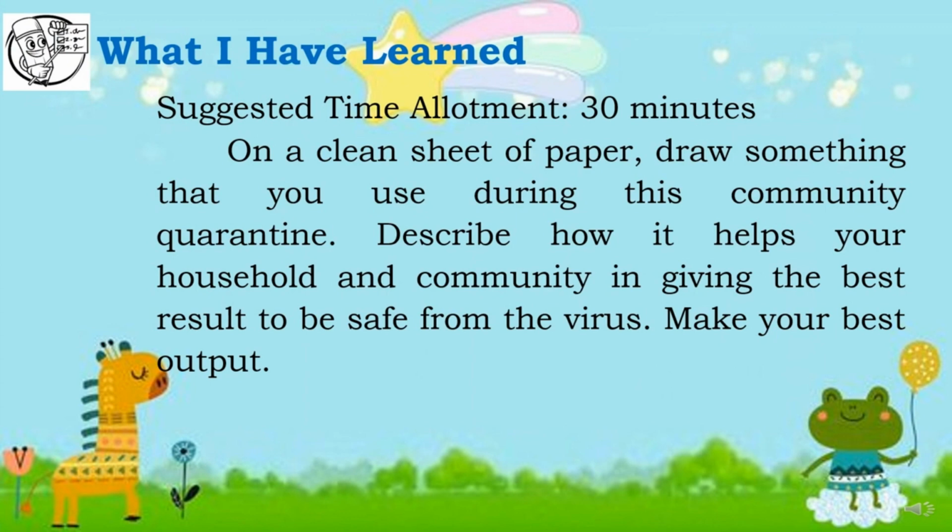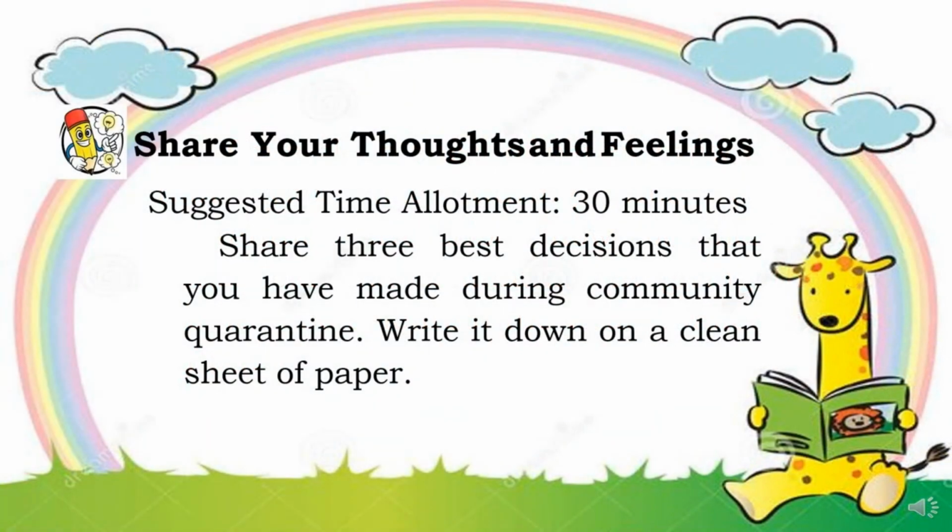To test what you have learned in this module, you are going to do the What I Have Learned activity. On a clean sheet of paper, draw something that you use during this community quarantine. Describe how it helps your household and community in giving the best result to be safe from the virus. Make your best output. And lastly, you are now going to share your thoughts and feelings.